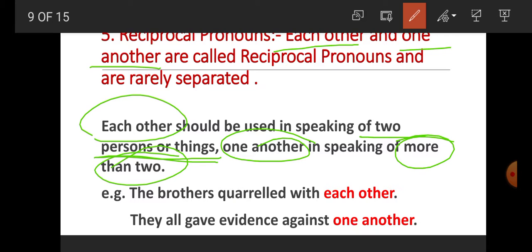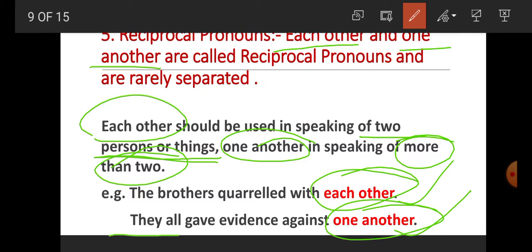So always remember these two rules: each other for two persons or things, one another for more than two persons or things. For example, the brothers quarreled with each other. So how many brothers are here? Only two. That's why each other is used. They all gave evidence against one another. So here student, one another is used because the persons are here they, means there are more than two persons. So this is reciprocal pronoun.